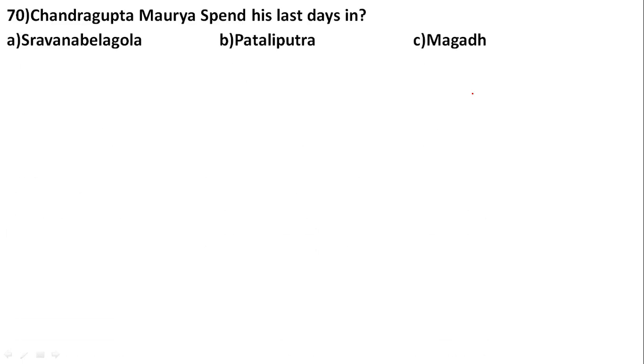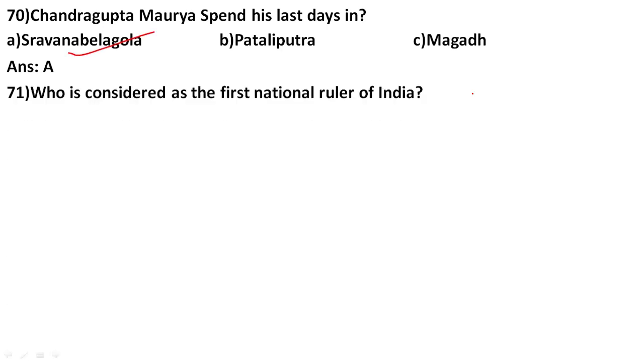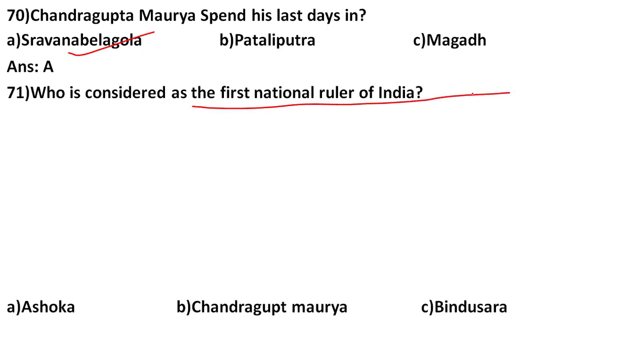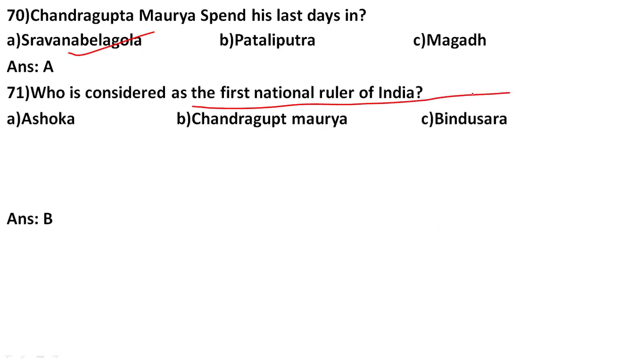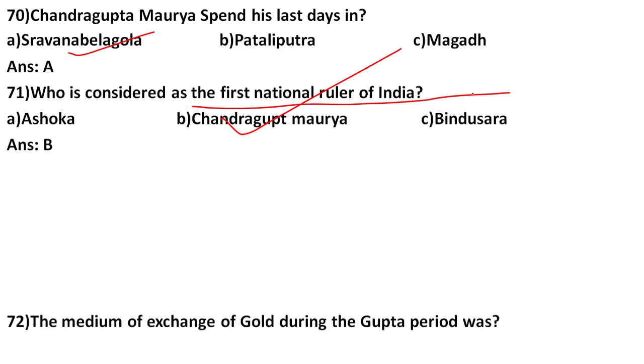Chandragupta Maurya spent his last days in Sravanabelagola. Who is considered the first national ruler of India? The correct answer is B, Chandragupta Maurya. He was known as the first national ruler of India.